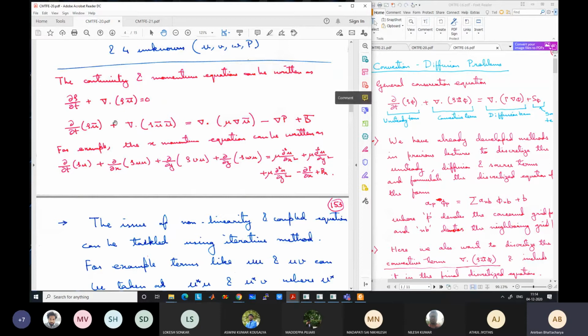This is written in vector form, so you can consider this. But the only thing is that instead of the phi, we have the velocity components. For example, for the x momentum equation, the phi itself is the u velocity, and it is a scalar because this is the magnitude u. Similar to the scalar phi. So magnitude u here.